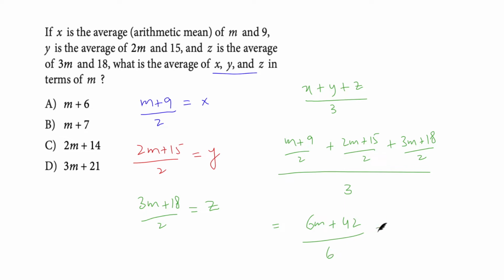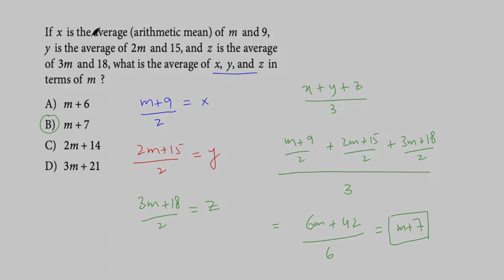You can simplify this, all of it can be simplified by 6. We will get m plus 7 over 1. Basically m plus 7 is our answer, which is option choice B.